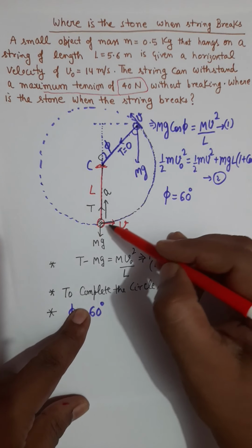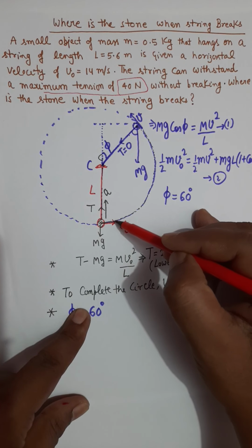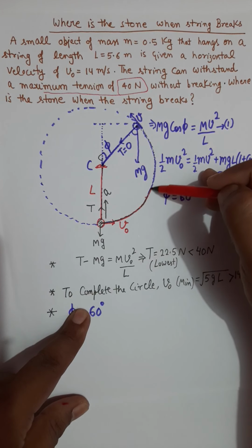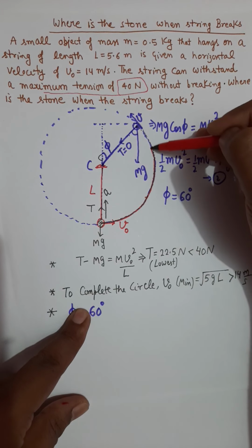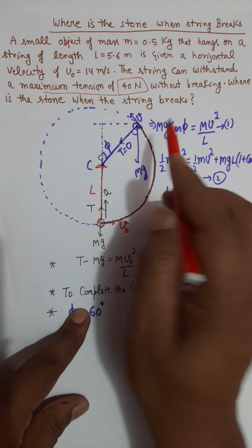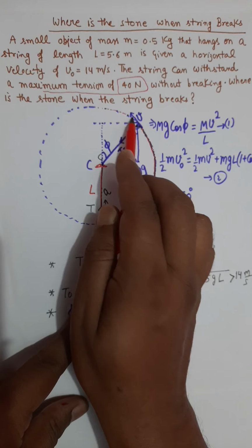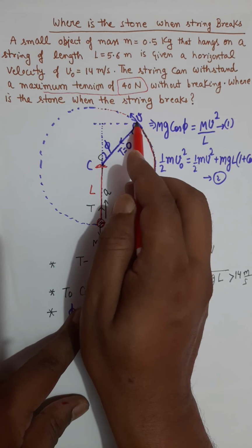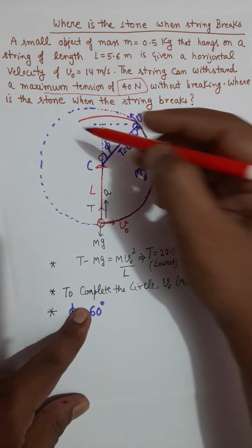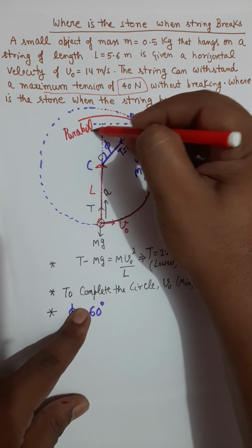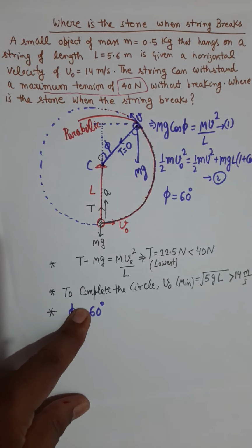This particle started to move on that circle. The particle moved on the circle up to a certain point, and then it will leave the circular path and follow a parabolic path. The reason is the tension force is 0 now, and the object is moving under gravity.